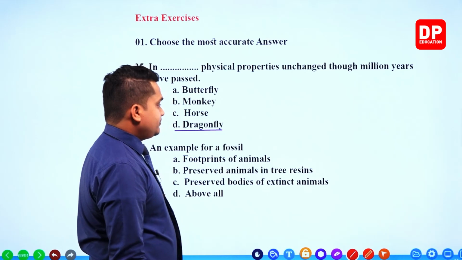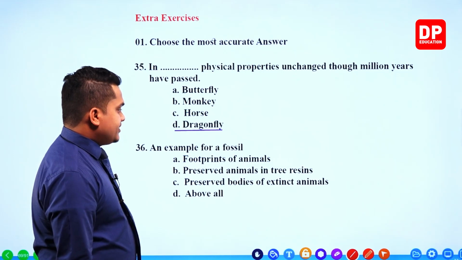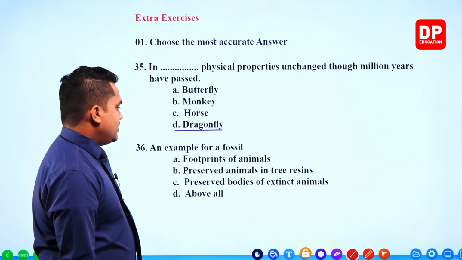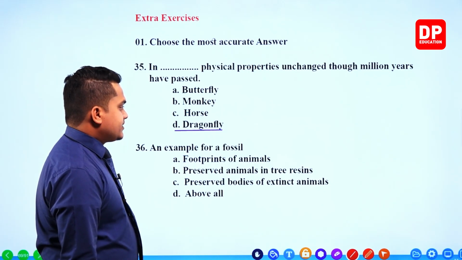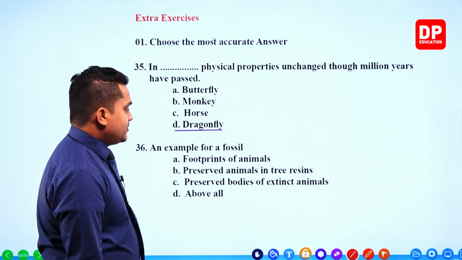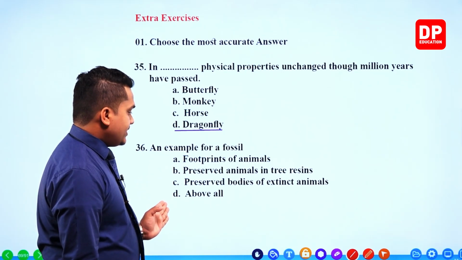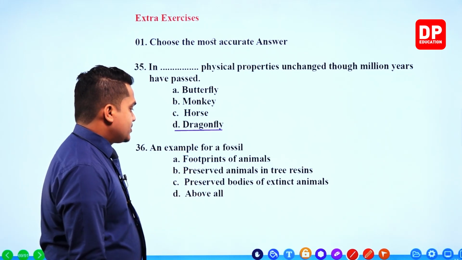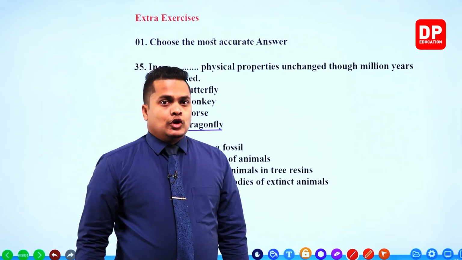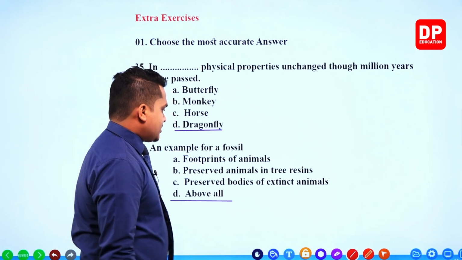Okay. Next one. An example for a fossil. Footprints of animals. Correct. Footprints of animals can be taken as a fossil. Preserved animals in tree resins. Correct. Once again correct. Preserved bodies of extinct animals. Once again correct. So footprints of animals, preserved animals in tree resins, preserved bodies of extinct animals, all of these things can be considered as a fossil, right? All of these things are considered as fossils, my dear children. Next question.